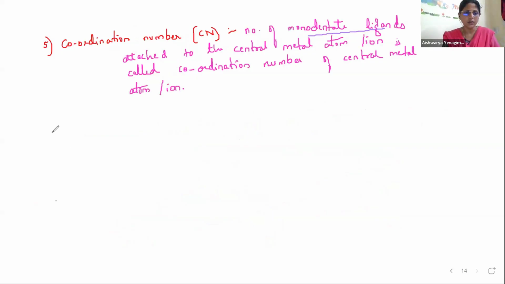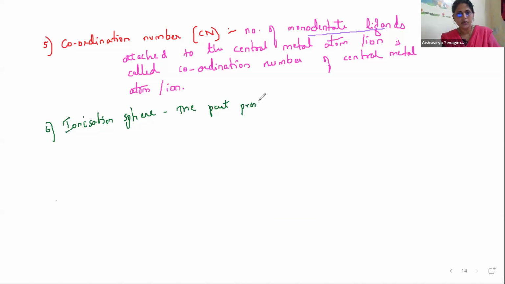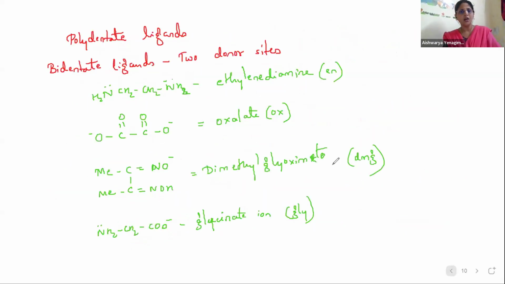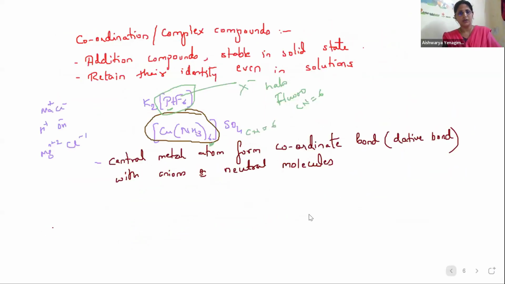We have one more thing here, that is the ionization sphere. So what is the ionization sphere? The part present outside the square bracket is called the ionization sphere. I have shown an example here. Yes, here you can see.